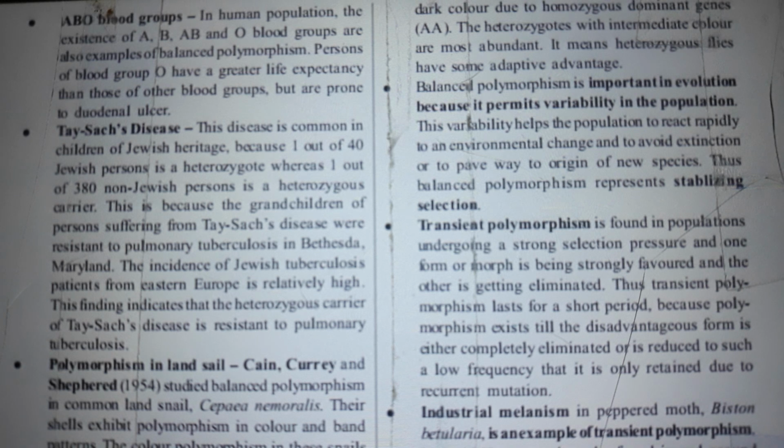Tay-Sachs disease. This disease is common in children of Jewish heritage because 1 out of 40 Jewish persons is a heterozygote, whereas 1 out of 380 non-Jewish persons is a heterozygous carrier. This is because the grandchildren of persons suffering Tay-Sachs disease were resistant to pulmonary tuberculosis in Bethesda, Maryland. The incidence of Jewish tuberculosis patients from Eastern Europe is relatively high. This finding indicates that the heterozygous carrier of Tay-Sachs disease is resistant to pulmonary tuberculosis.